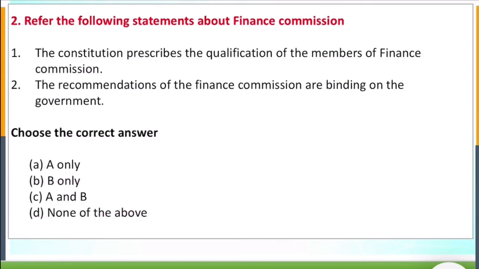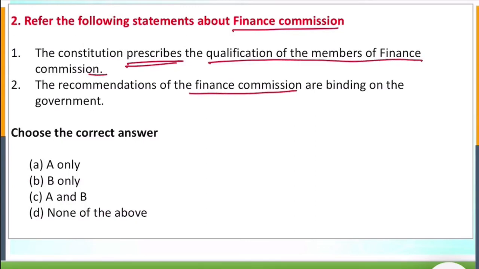Refer the following statement about the Finance Commission. The Constitution prescribes the qualifications of the members of the Finance Commission. The recommendations of the Finance Commissions are binding on the government. So obviously this statement is wrong because the recommendations of the Finance Commissions will never be binding on the government. So when 2 is wrong, either A or none of the above.